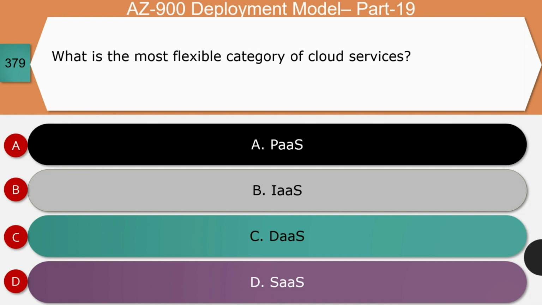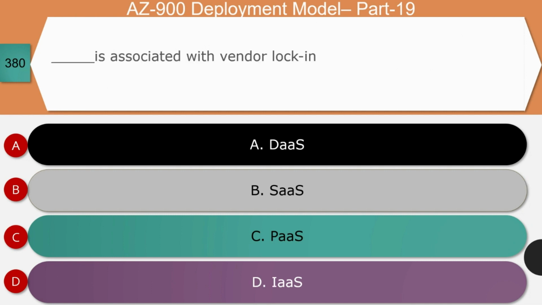Next question, what is the most flexible category of cloud service? Is it PaaS or IaaS or DaaS or software as a service? The right answer for this question is infrastructure as a service. Let's see the reason. IaaS is considered as the most flexible model in terms of customization to the need of the customer, and it can be done much quicker also. And so option B is the right answer.